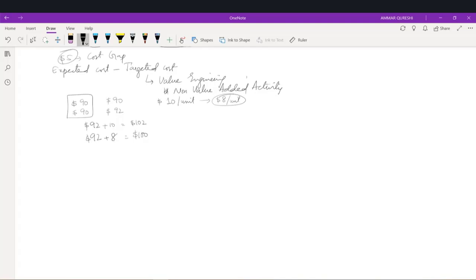Now, the preferable option is this $100, where we compromise on profit and launch our product at $100, because this is a selling price which is suitable to the market. We are not in a position to introduce a selling price on our own.